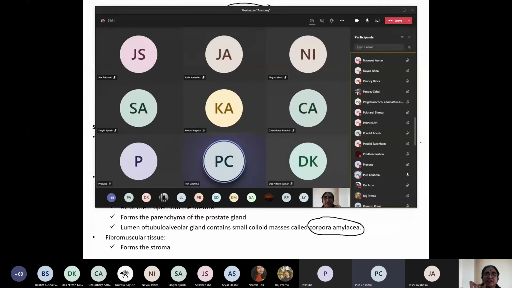So what is the key feature in the exam? If we ask, what is the key feature of the prostate? The parenchyma of the prostate is formed by glandular tissue. What are the glands? Mucosal gland, submucosal gland, and prostatic gland proper. They are all tubuloalveolar glands. In between these glands, what structure lies in the prostate? Fibromuscular tissue. Fibromuscular tissue forms the stroma of the prostate. Clear, Krishna Poon and Prasanna and everybody? Yes, ma'am. Okay. Now,